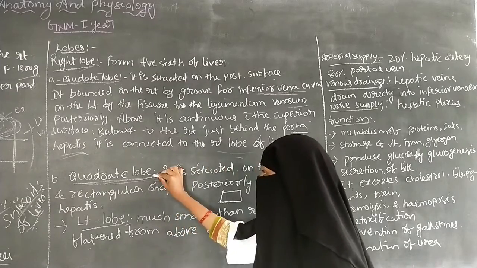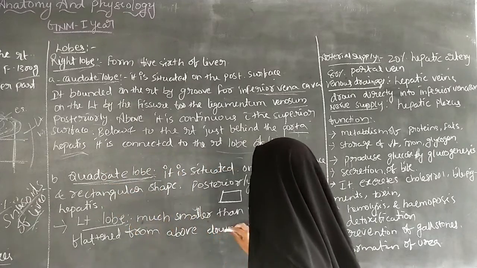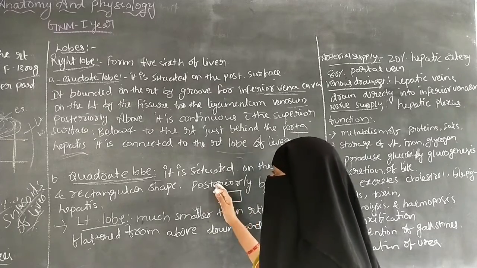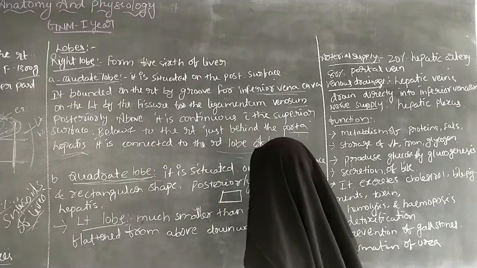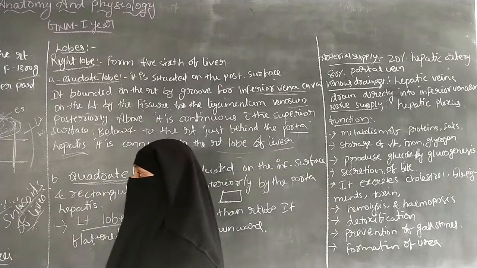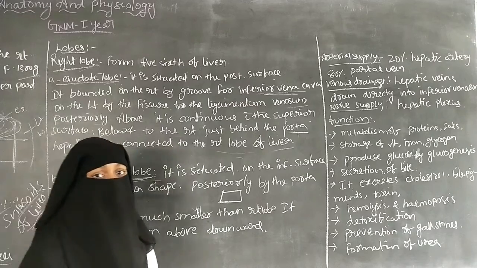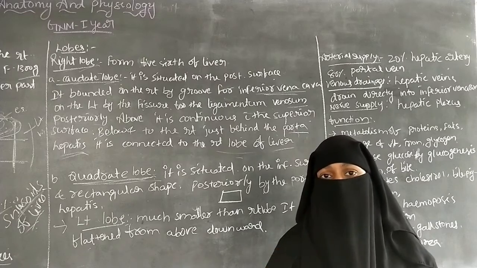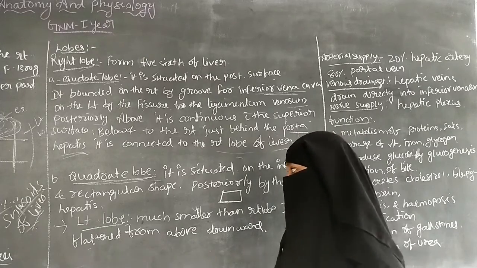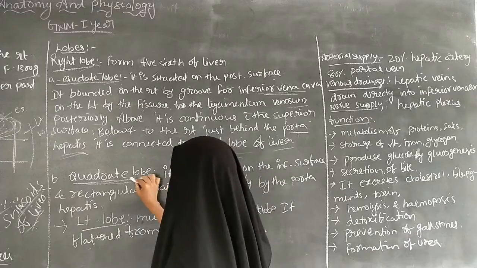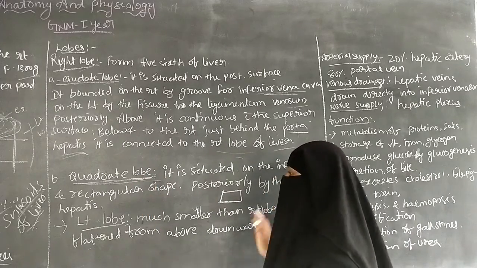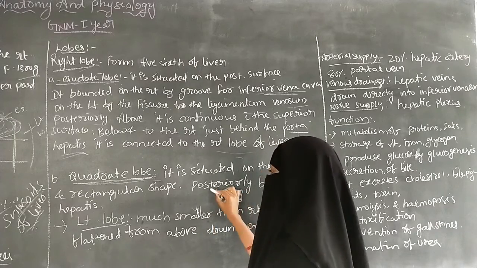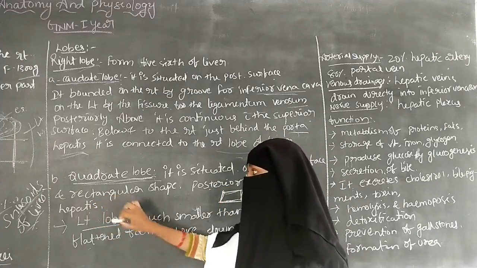So the quadrate lobe is rectangular in shape, and posteriorly there is the porta hepatis. The porta hepatis is nothing but a deep transverse fissure, and it is situated in the inferior part of the right lobe. So that is about the quadrate lobe. It is situated on the inferior surface of the right lobe, it is rectangular in shape, and posteriorly the porta hepatis is present.